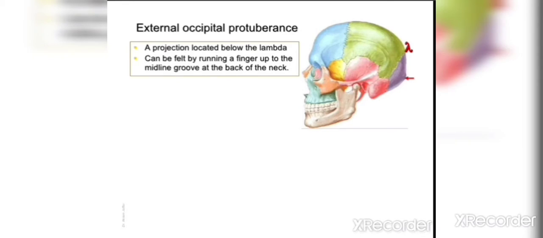Now next is the external occipital protuberance. It is marked by the arrow. This is the external occipital protuberance. It is a projection located below the lambda and can be felt by running your finger up the middle groove at the back of your neck. So you can feel it also.